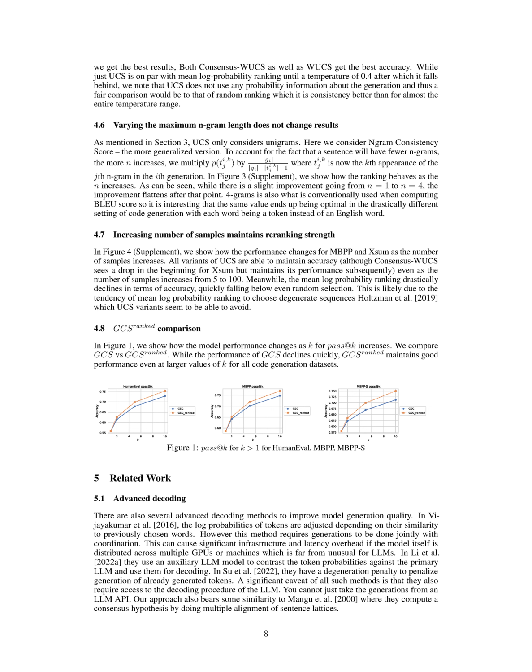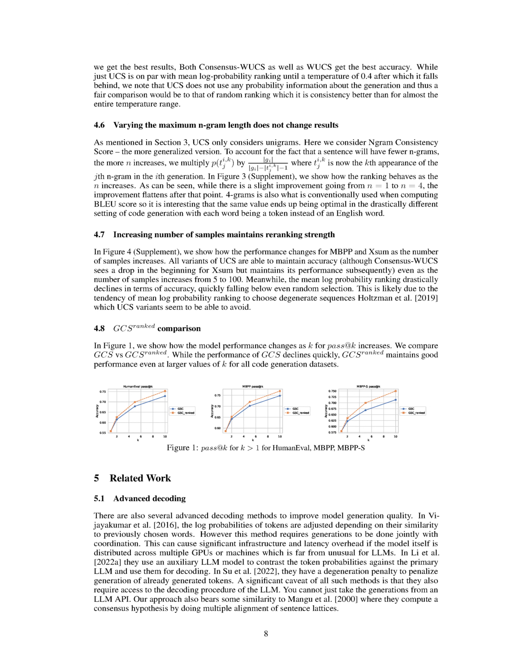Section Summary. The accuracy of the UCS re-ranking method remains consistent across different generation temperatures, with consensus WUCS performing the best for most temperature regimes. Varying the maximum n-gram length does not significantly affect the results, as the improvement in ranking flattens after n equals 4. Increasing the number of samples maintains the re-ranking strength of UCS variants, while mean log probability ranking quickly declines in accuracy.